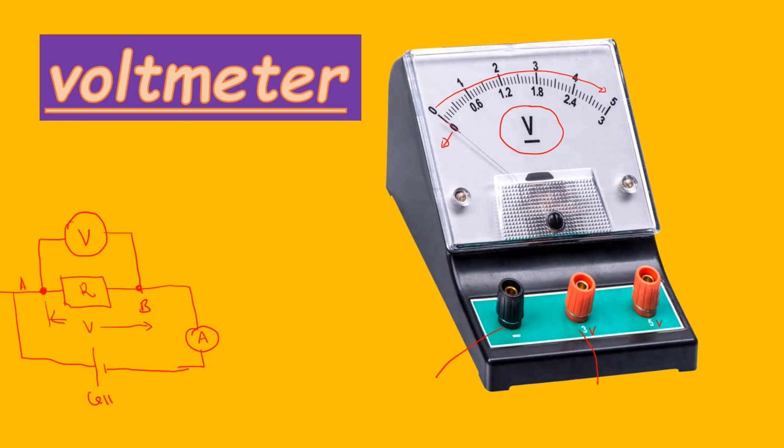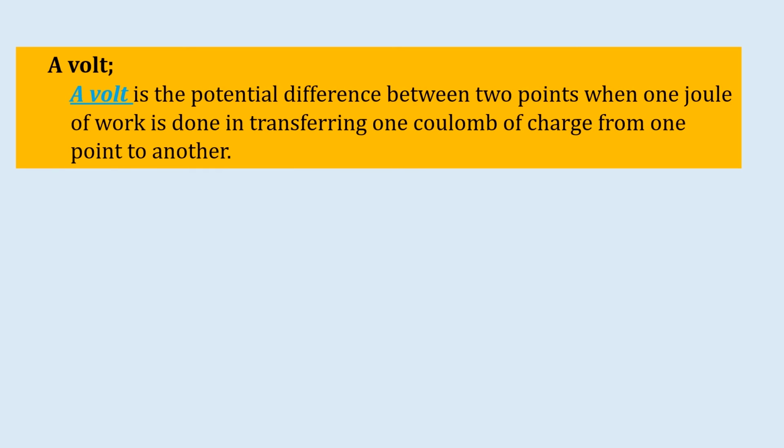Can we define what a volt is? Because we are saying PD is measured in volts, or the SI unit of PD is a volt. So we are saying a volt is the potential difference between 2 points when 1 joule of work is done in transferring 1 coulomb of charge from one point to another. Basically, that is how you define a volt.